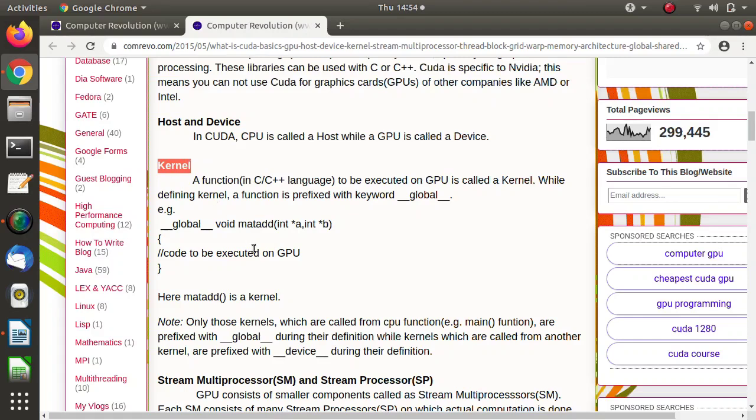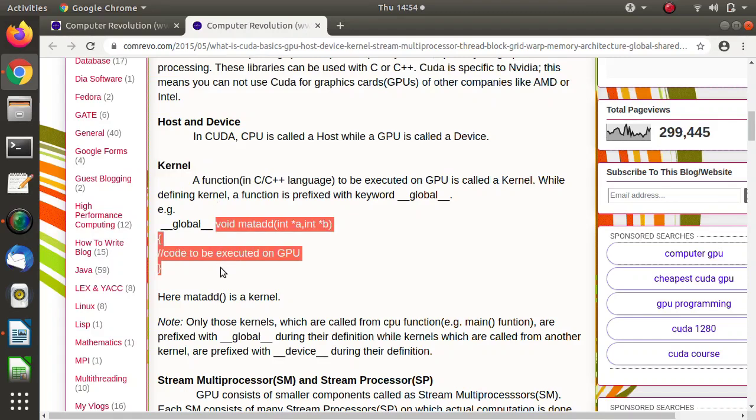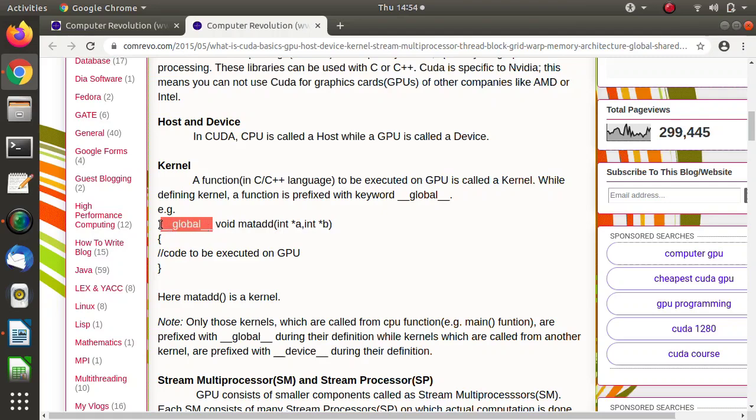We explicitly have to tell the compiler that a particular function has to be run on the GPU, and for that, in CUDA, we have to add this syntax, that is underscore underscore global underscore underscore. By this syntax, the compiler comes to know that this function has to be run on the GPU.